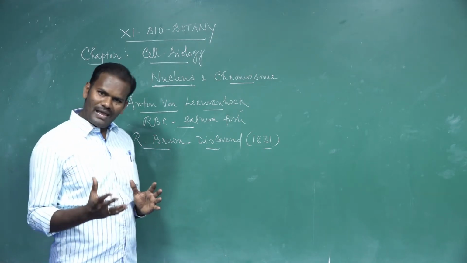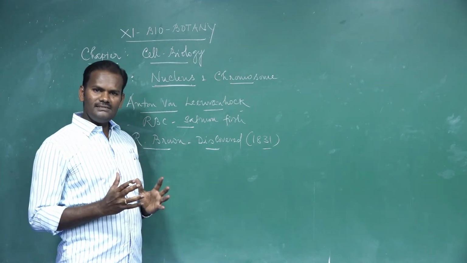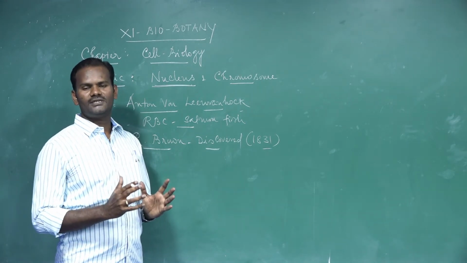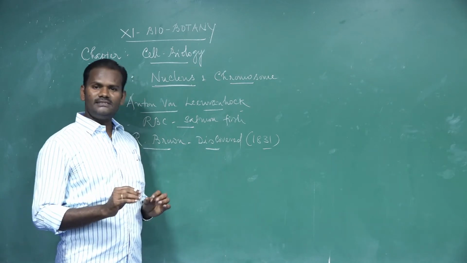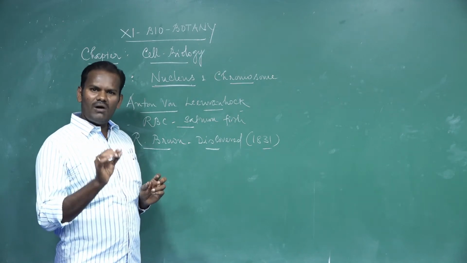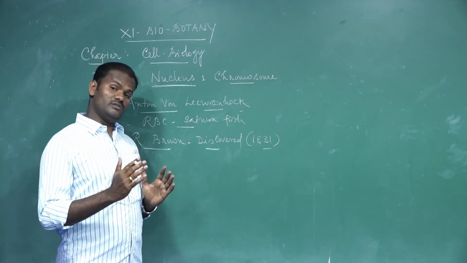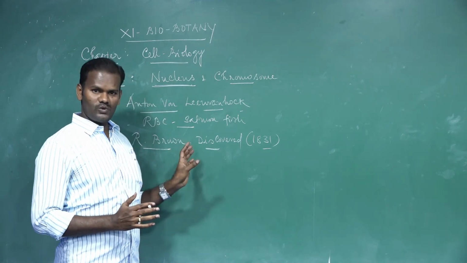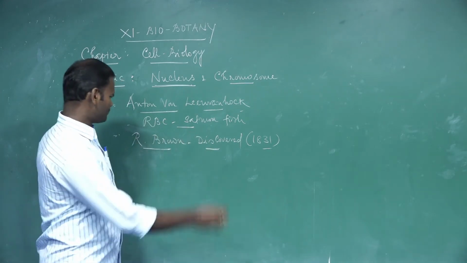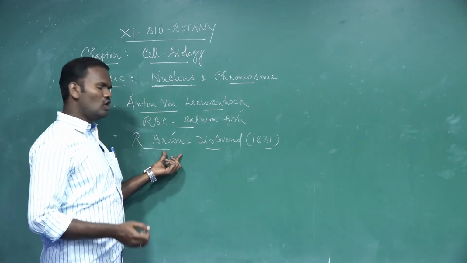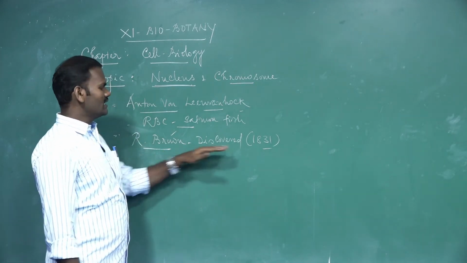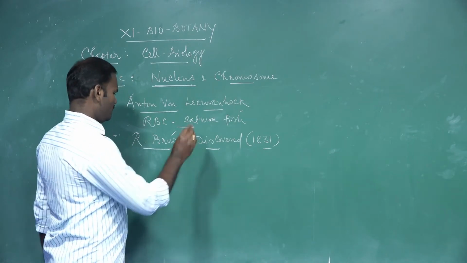So the nucleus is one of the largest cell organelles. It is present in both plant cells and animal cells. In plant cells it is found in the periphery of the cell due to the presence of the vacuole. Whereas in animal cells the nucleus is present in the center of the cell because the vacuoles are smaller in size. The vacuoles are larger in plant cells, that is why in plant cells the nucleus is present towards the peripheral regions. Robert Brown observed this organelle present in the cytoplasm of the cells in the year 1831.